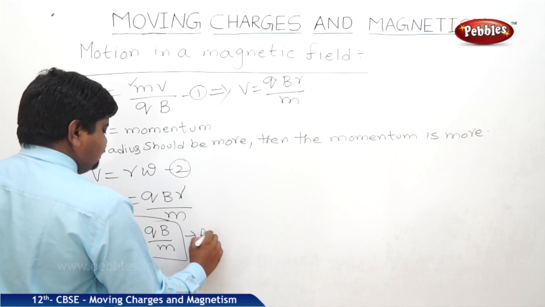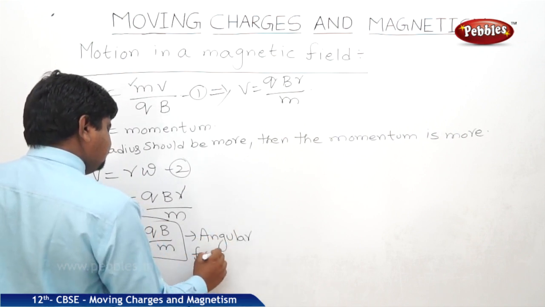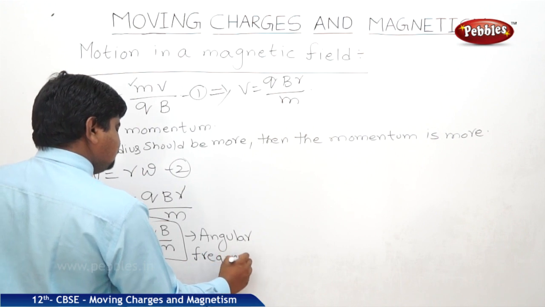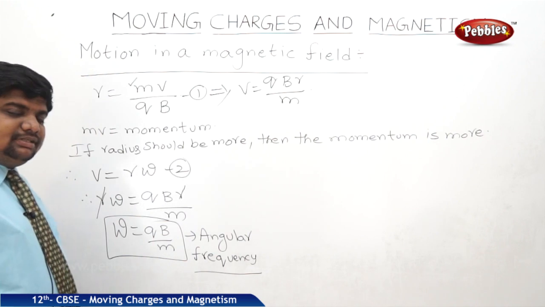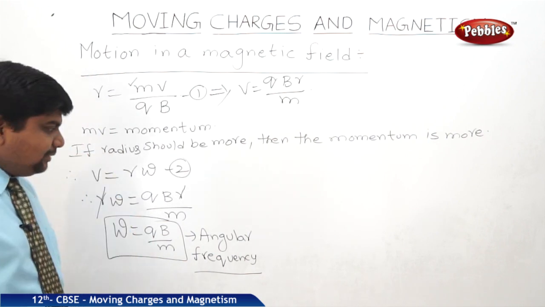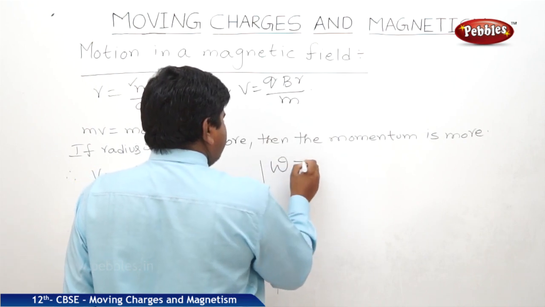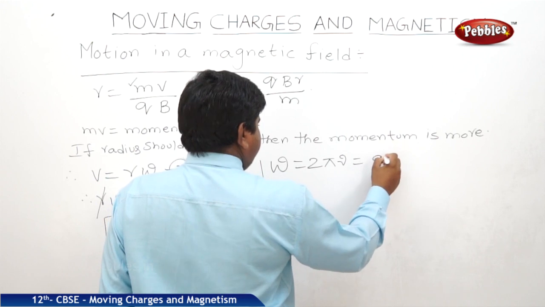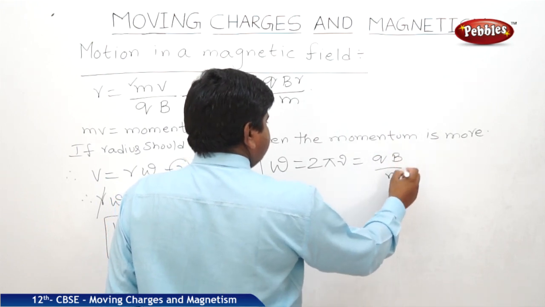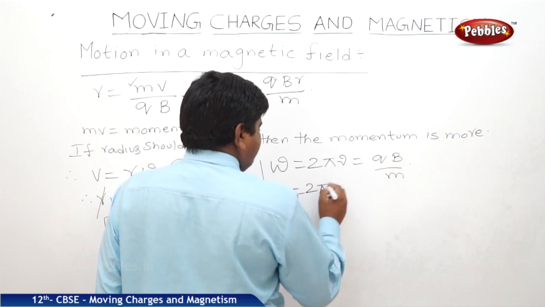This is the angular frequency of the charged particle in a circular path in the magnetic field. Generally, angular frequency omega is equal to 2 pi nu, is equal to qb by m, where nu is equal to 1 by t.